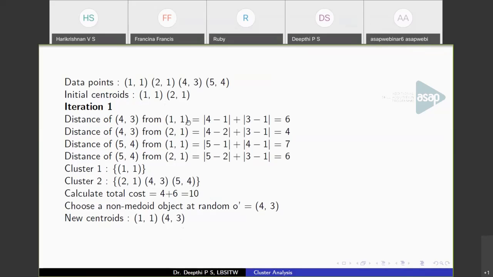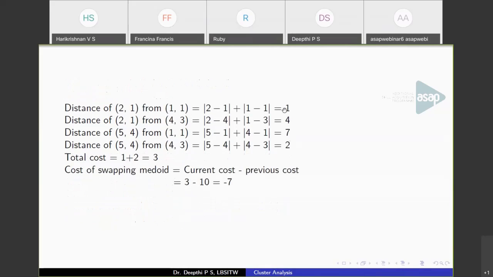Take initial centroids, calculate the absolute distance between the point and the centroid, and assign the points to the closest medoids and calculate the total cost. Pick another object at random and replace one of the centroids. So I have replaced 2, 1 with 4, 3. Again calculate the distance. So here you can see that 2, 1 is close to 1, 1 and 5, 4 is close to 4, 3. So the total cost will be 1 plus 2, that is 3.